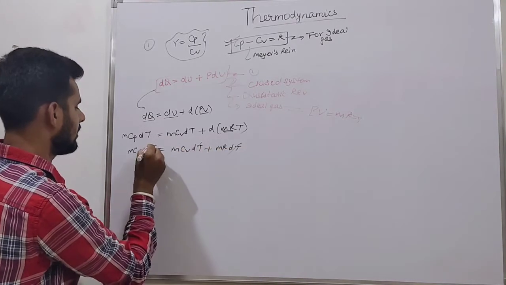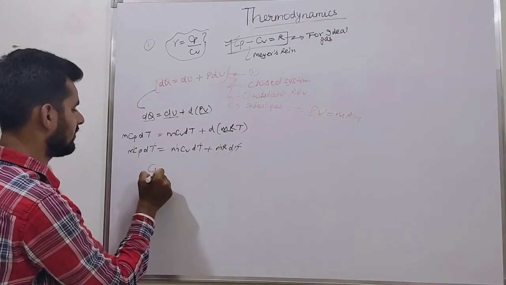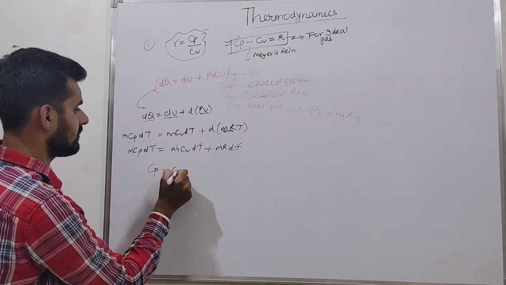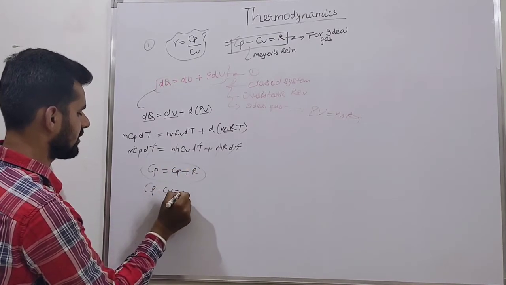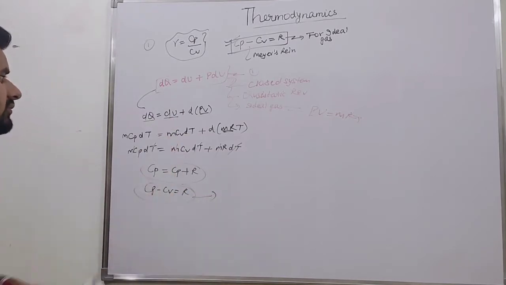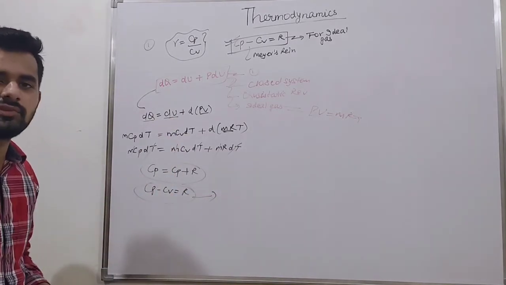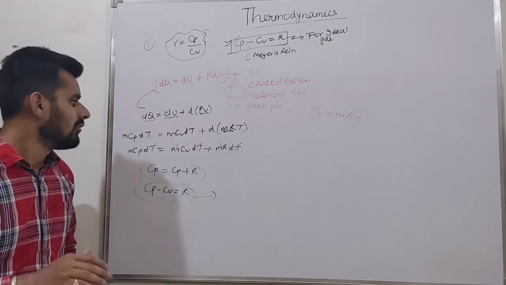Just cancel out dT and m. Whatever we are getting, Cp is equal to Cv plus R. So from here, Cp minus Cv is equal to R. We can prove this relation, Mayer's relation. So this is how this relation comes. This is the proof, friends.